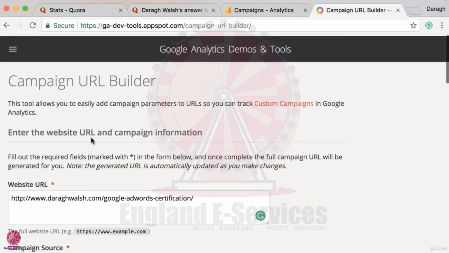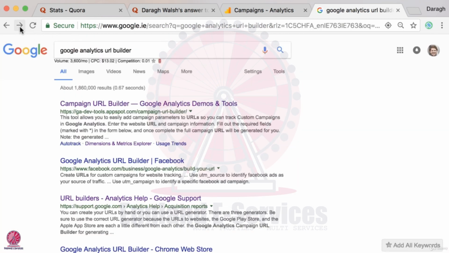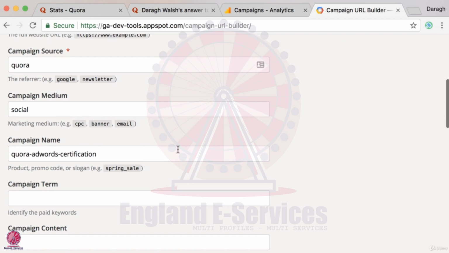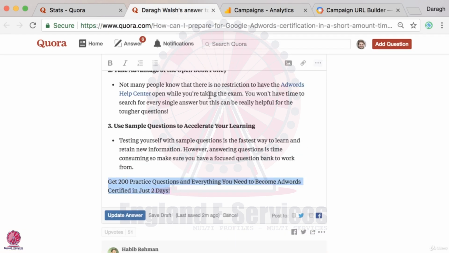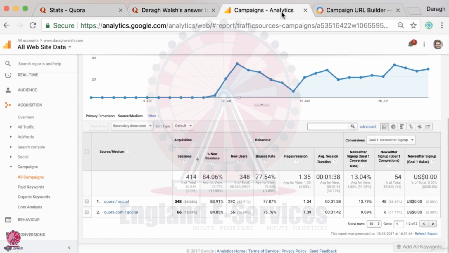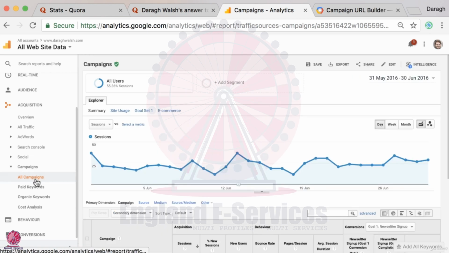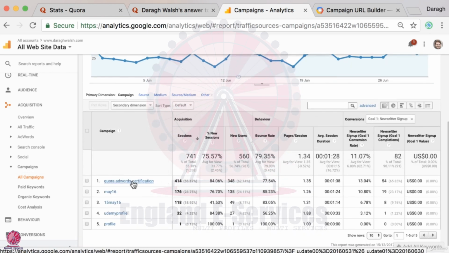So the information that you put into this URL builder is what you are going to see in your Google Analytics reports. And if you copy this link and then use that link in your Quora answer, so I'll paste this in and add that, now anytime anybody clicks on this link and comes through to my website, that's going to be recorded in Google Analytics. And then I know definitely where I'm getting my traffic from Quora, how many visits and email signups that is contributing to, and even what individual questions are delivering the most amount of traffic.